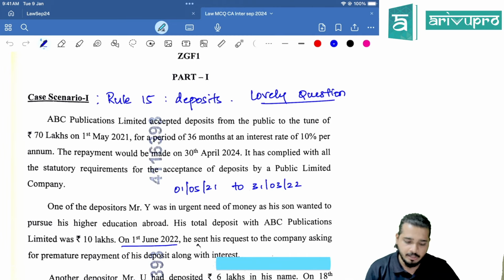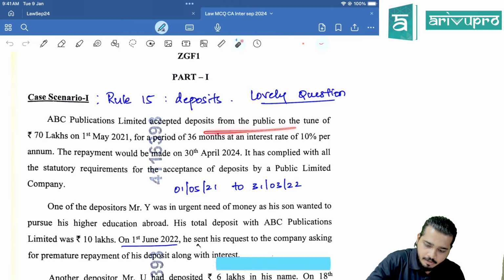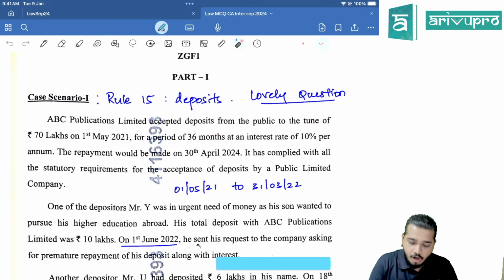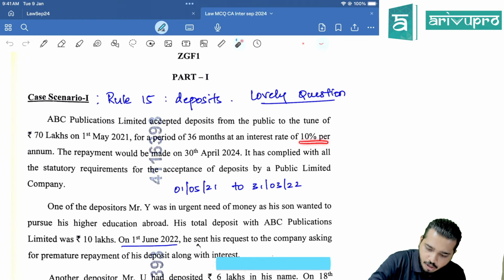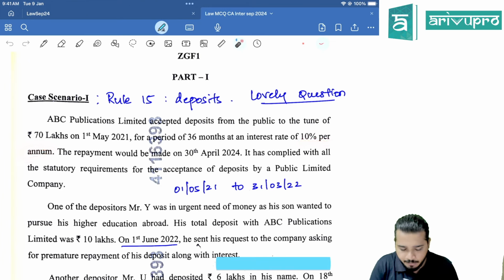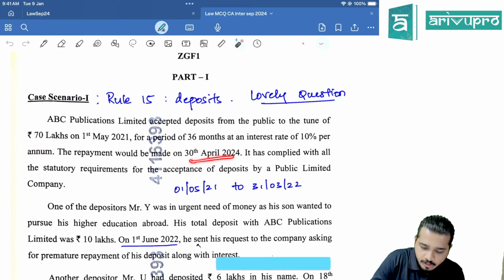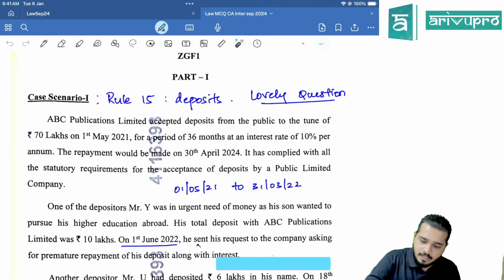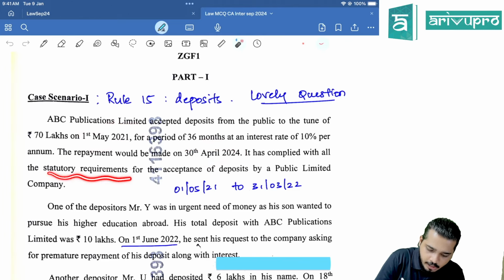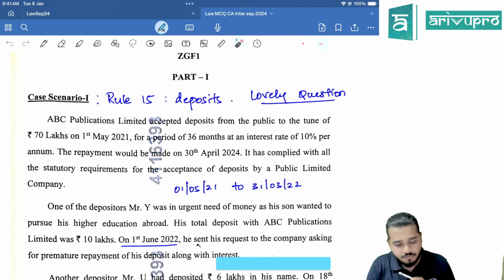ABC Publications Limited accepted deposits from the public to the tune of 70 lakhs on May 2021, for how many months? 36 months. That is your 3 years, at an interest rate of 10% per annum. The repayment would be made on 30th April 2024. So from 1st May to 30th April 2024, it has complied with all the statutory requirements for the acceptance of deposits by a public limited company.